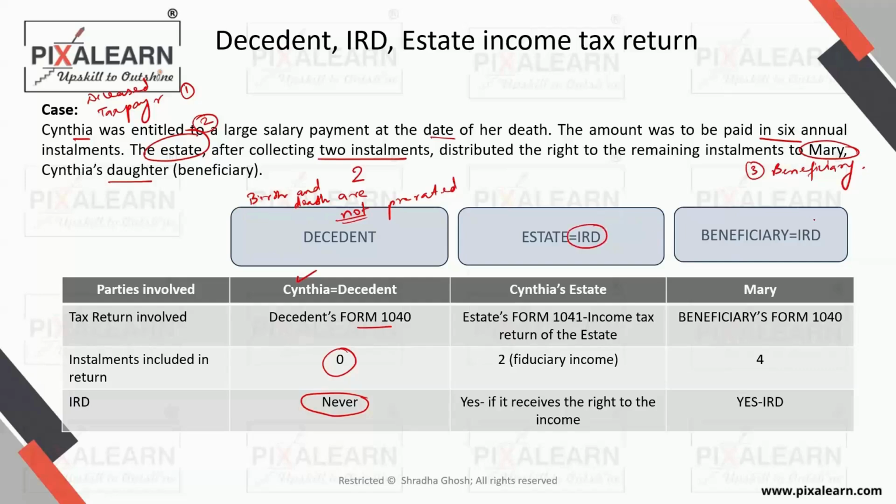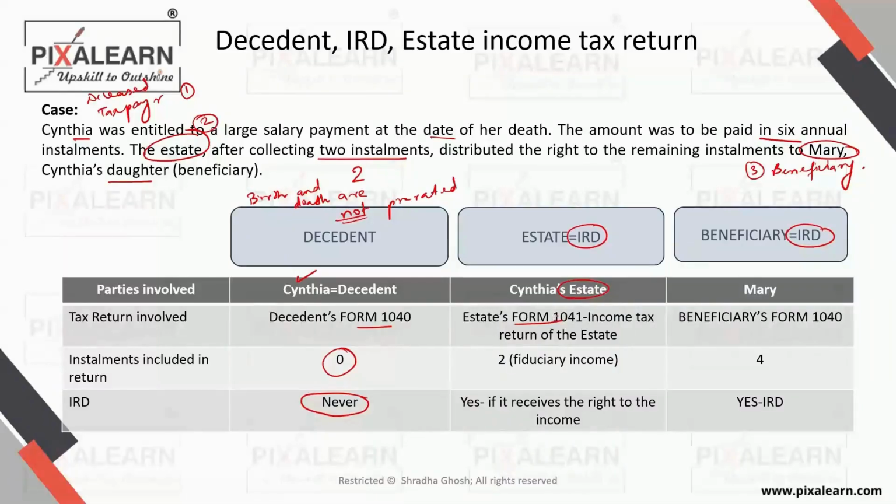Now that somebody else will file a 1041, and that would be called IRD, the income with respect to the decedent. So whoever receives that money would be paying tax on that money. So in this example, the estate received that money for 2 installments. So the estate will fill out form 1041, which would be the income tax return of the estate.